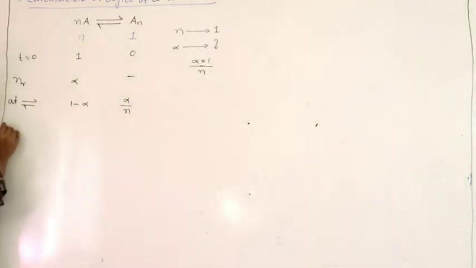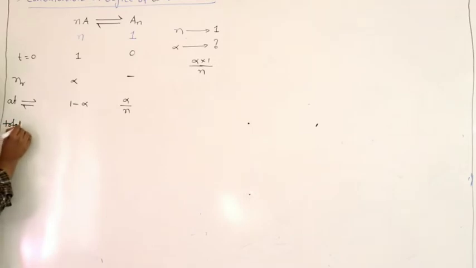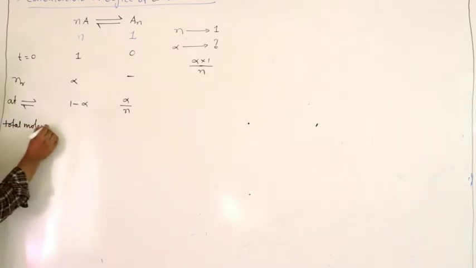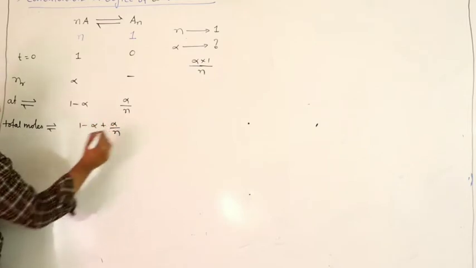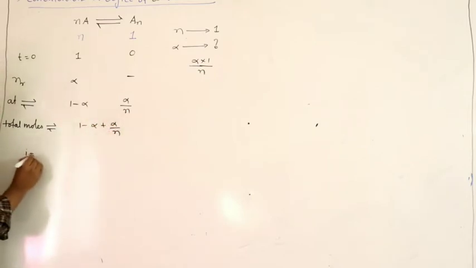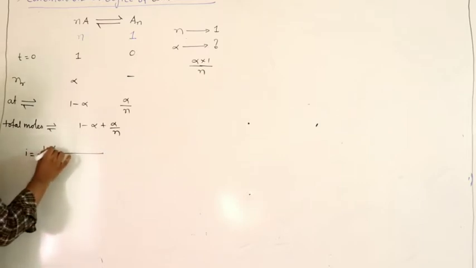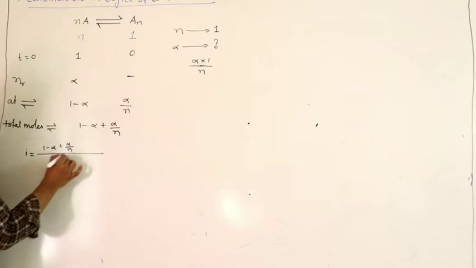So total moles at equilibrium. What is the Van't Hoff factor i? Total moles at equilibrium by initial moles: 1 minus alpha plus alpha by N, by 1.